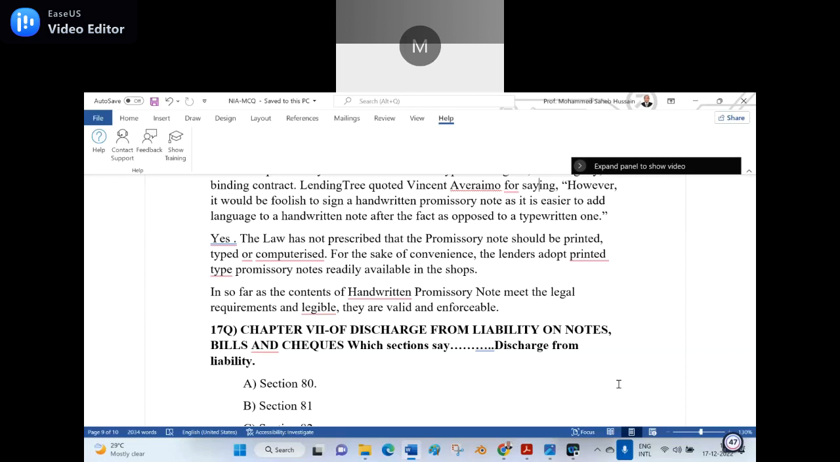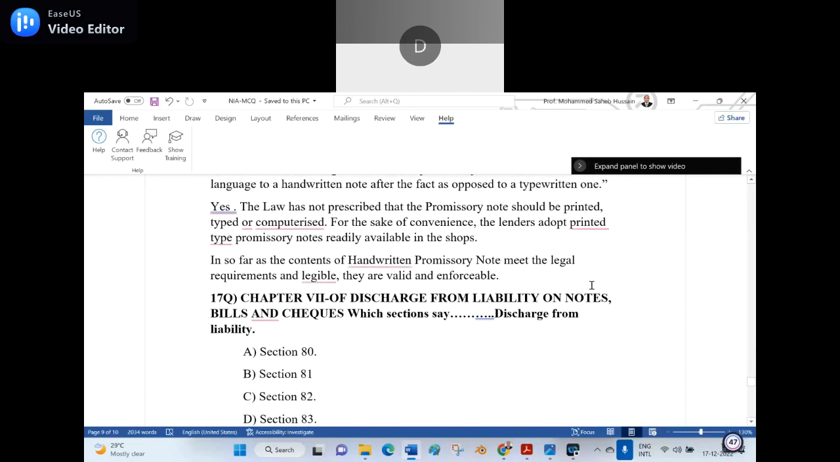Can you write the promissory note handwritten nowadays in the digital world? Give me the answer, yes or no? No, printed forms are available. The answer is no. That is to be in capital letters, bold, and at the center of the page. Everything pro forma is available now, including the affidavit, whatever the form may be. Only the name and address should be changed. Is it clear? So insofar as the content is concerned, a handwritten promissory note that meets the legal requirements and is legible is valid and enforceable.